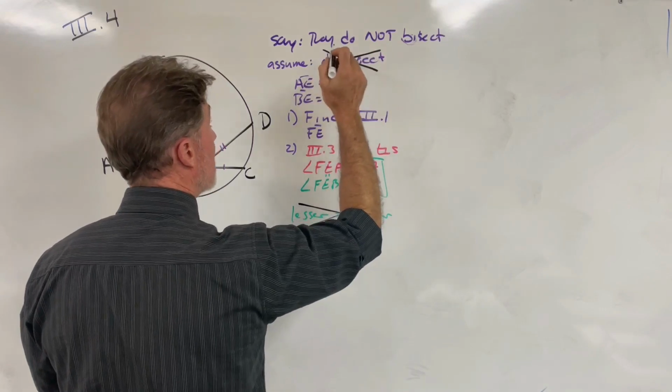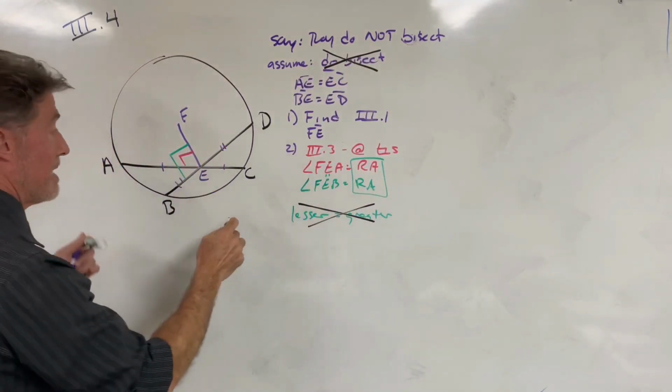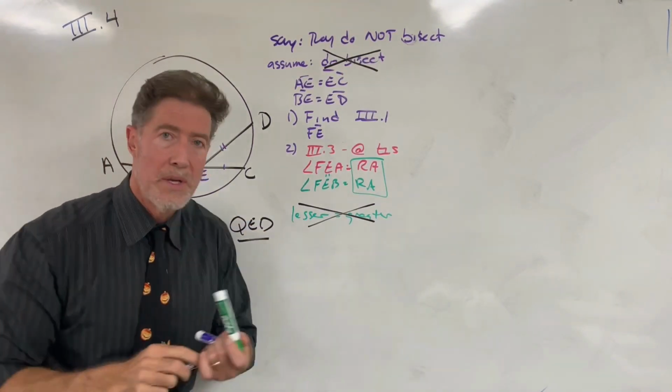Therefore, they do not bisect. We reject the assumption that they bisect, therefore they do not bisect. And that is what we are trying to prove. So we conclude QED.